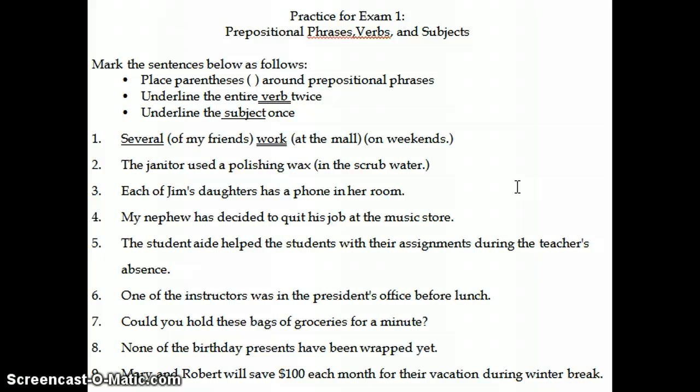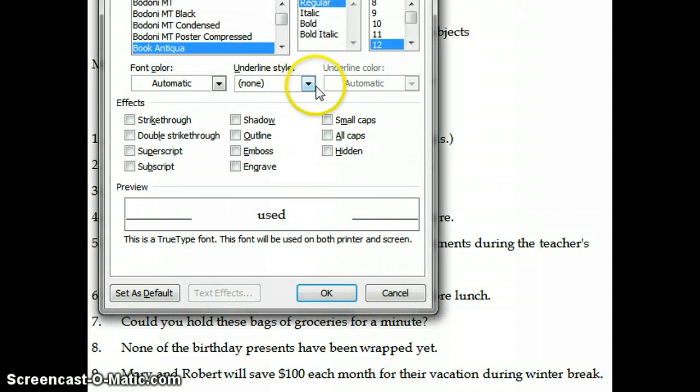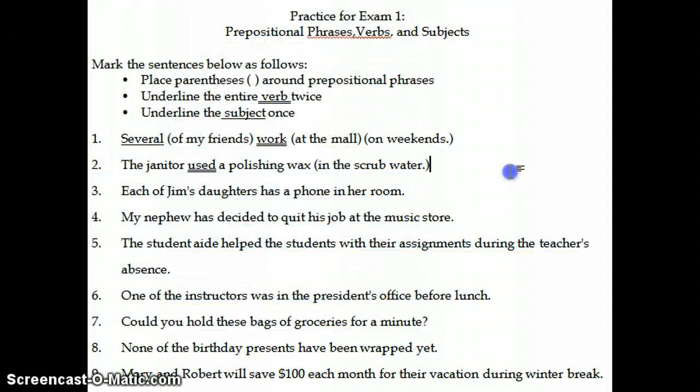So we're going to look for our verb. What is our action word in this sentence? It is used. Used is the verb. So I'm going to double underline that. Okay, used is the verb. And then we're going to ask who used. Who was the person who used the polishing wax? Well, the janitor. So janitor is the subject of the sentence.